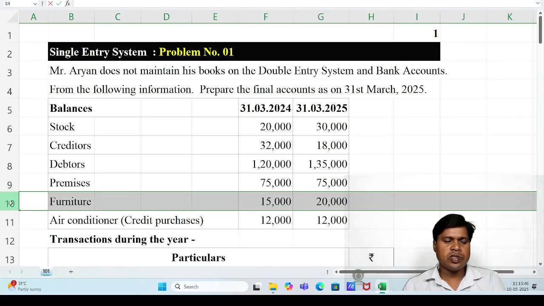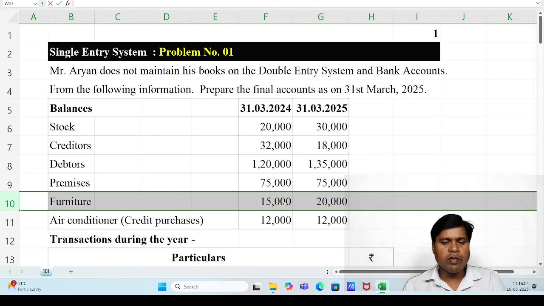After premises, next item furniture. Student, opening balance is 15,000, closing balance is 20,000. The meaning of this difference between the two amounts is additional furniture purchased during the year.